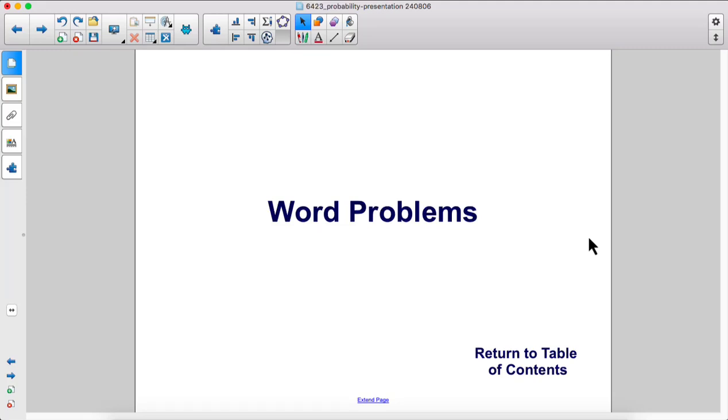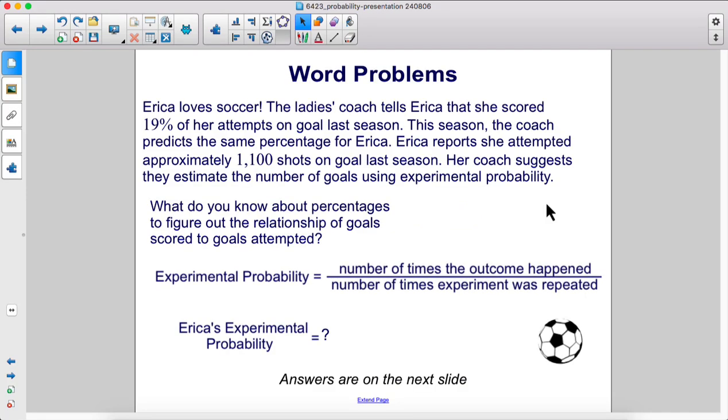Word problems. Erica loves soccer. The ladies' coach tells Erica that she scored 19% of her attempts on goal last season. This season, the coach predicts the same percentage for Erica. Erica reports she attempted approximately 1,100 shots on goal last season.